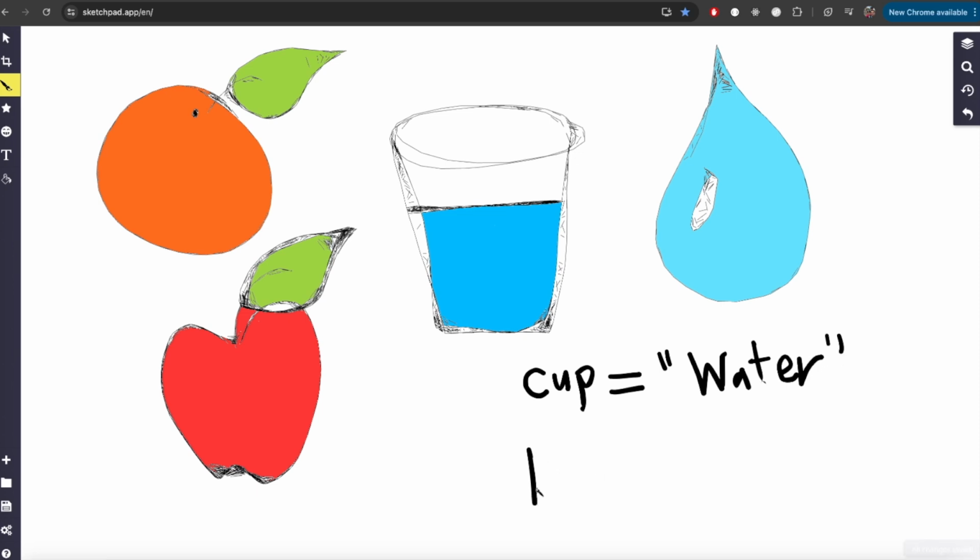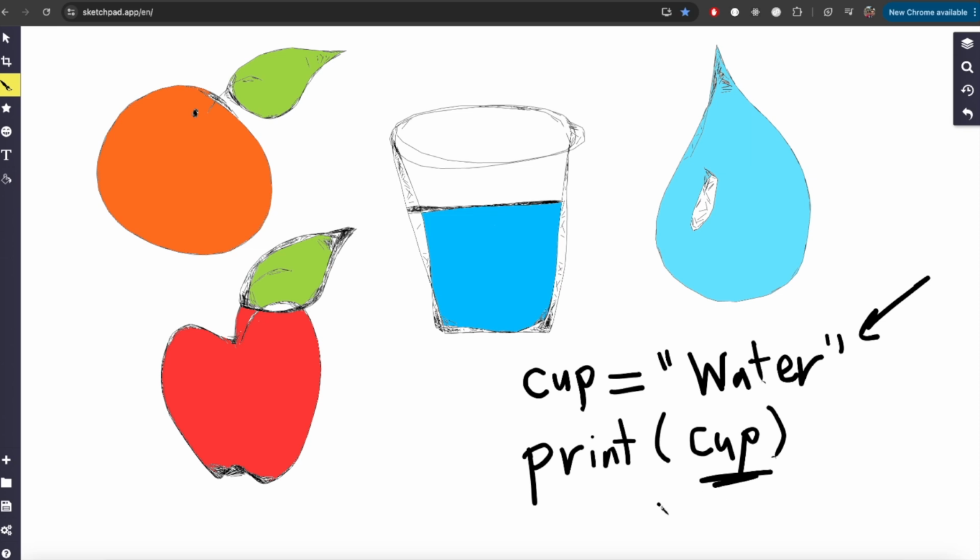Now, if you print this variable by using the print statement, left round bracket, cup, guess what the computer will print on the screen? Exactly, it will print water. It will not print the word cup. Python will automatically go and search in the computer for any variable that has the exact same name, cup.